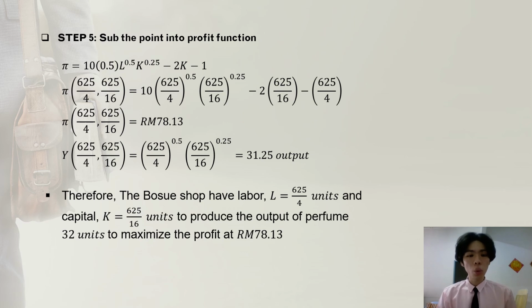Therefore, the Bath Square should have labor at L equal to 625 per 4 units, and capital equal to 625 per 16 units, to produce the maximum output of perfume of 32 units, to maximize the profit at 78 per 13.